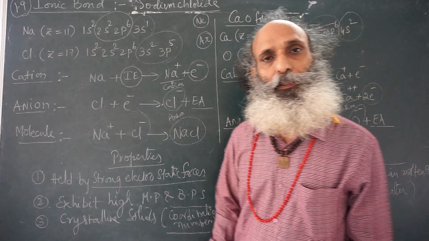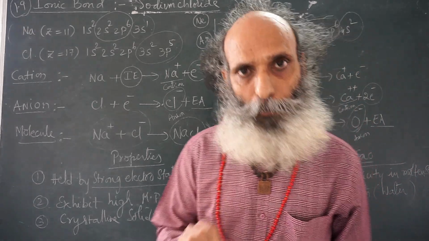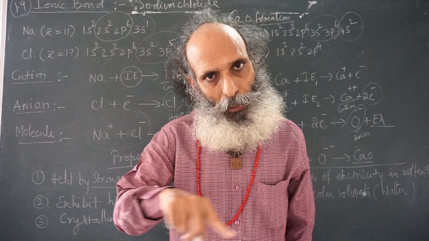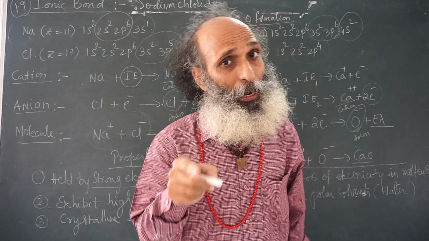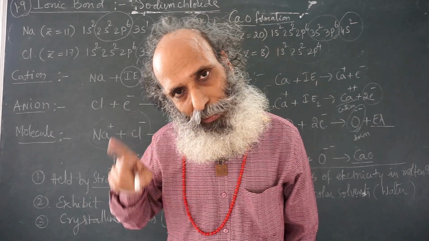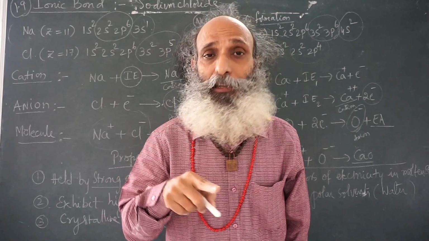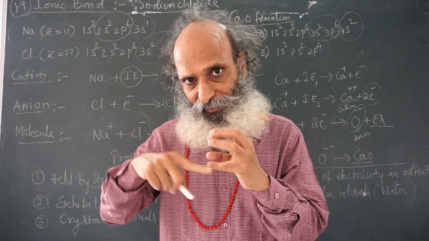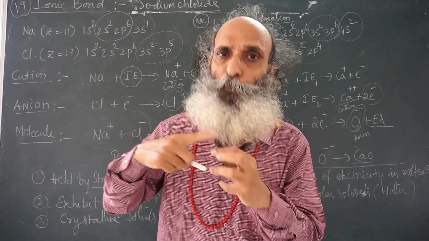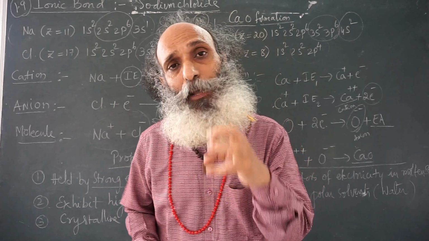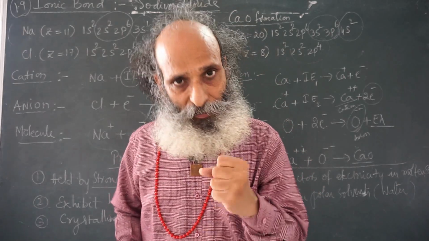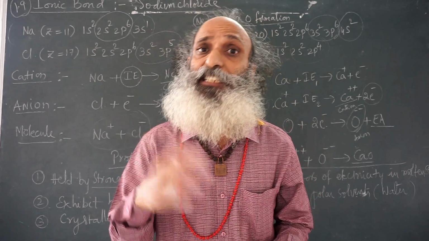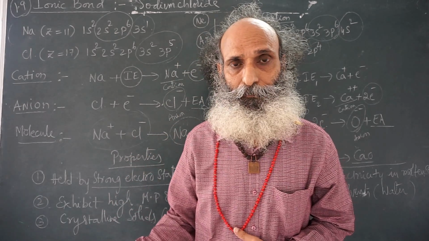In sodium chloride, each sodium ion, cation, is surrounded by 6 chloride ions, and each chloride ion is surrounded by 6 sodium ions. Therefore, a positive ion is surrounded by 6 negative ions, a negative ion surrounded by 6 positive ions. So, the coordination number of sodium chloride is 6. In every ionic substance, this coordination number will be there. In cesium chloride, the coordination number is 8.